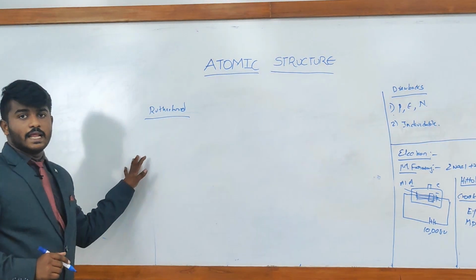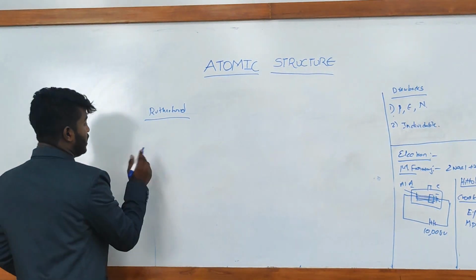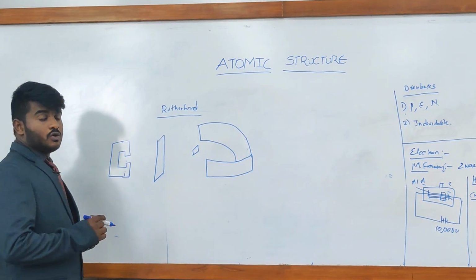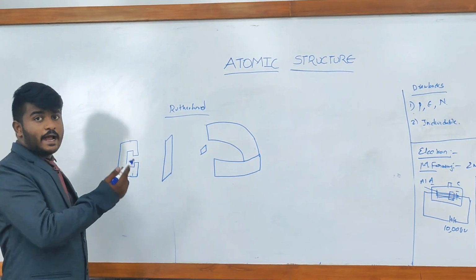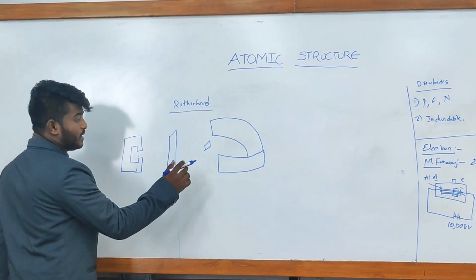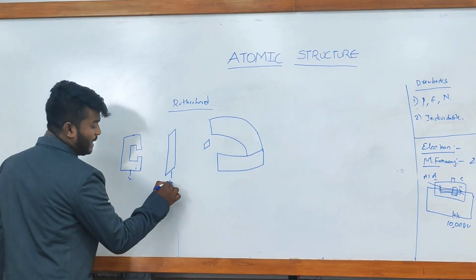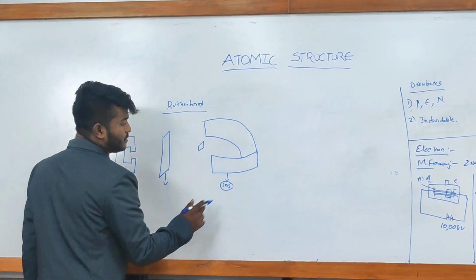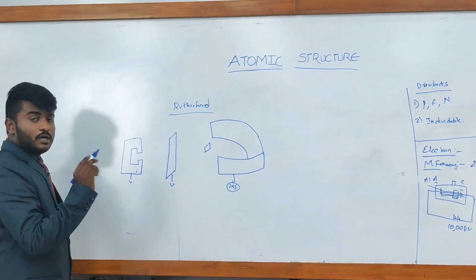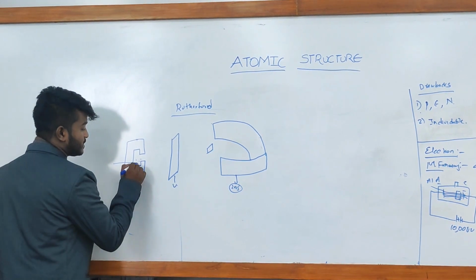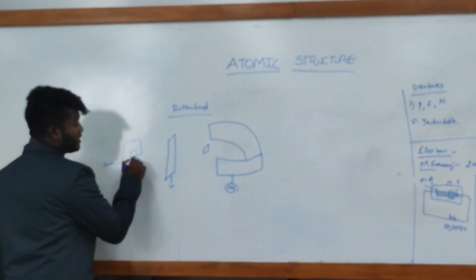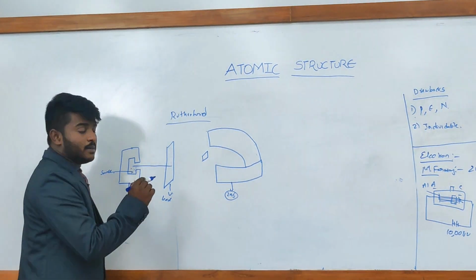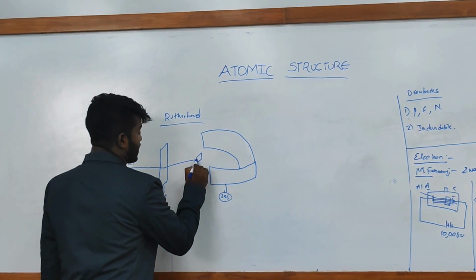We all know that there is an experiment called the Rutherford alpha ray scattering experiment. Let's get into the topic. Here, this is the lead block, this is the lead thin plate, this is the gold foil, and this is the ZnS plate. He took a source of alpha ray particles. When these alpha rays pass through the lead thin plate, the rays are scattering like this.